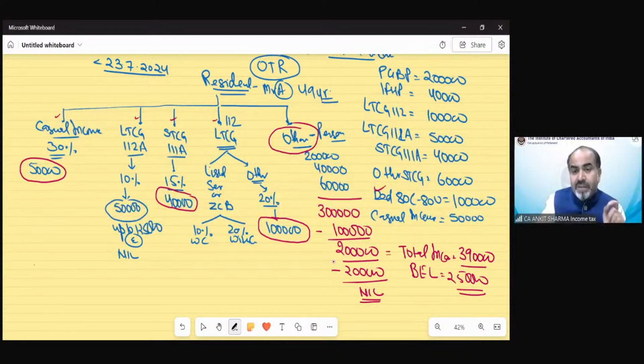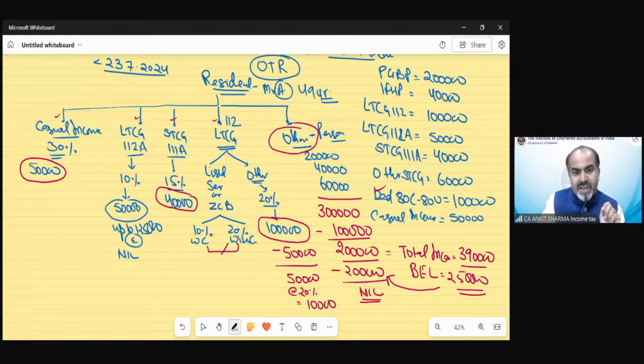The balance 50,000 we have left, because out of this exemption limit we utilized only 2 lakh rupees. The balance 50,000 can be utilized from this income. So that would be the remaining 50,000, and the tax rate is 20%. So my tax would be 10,000 on this income.